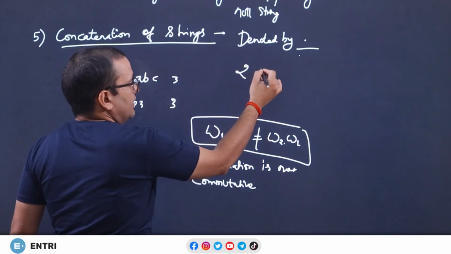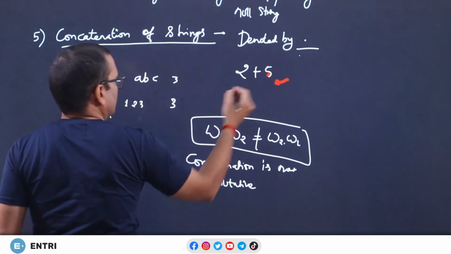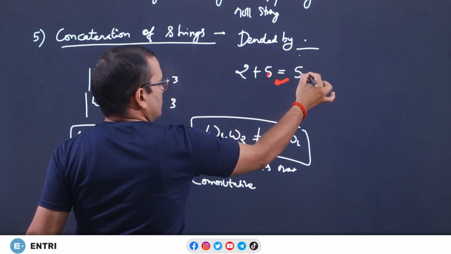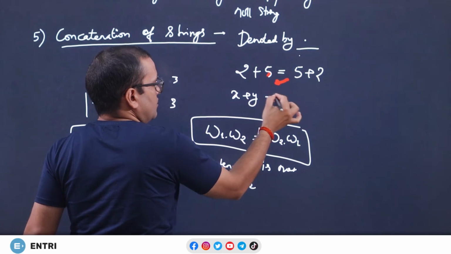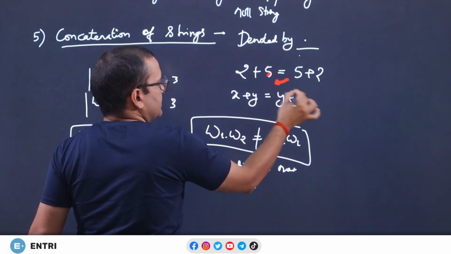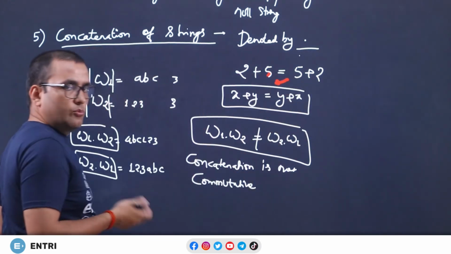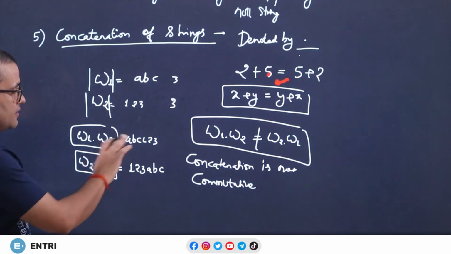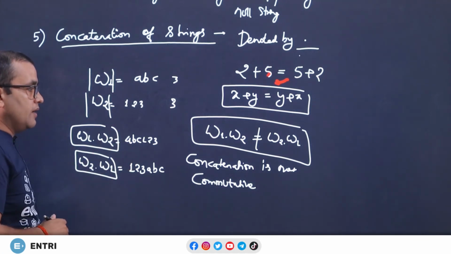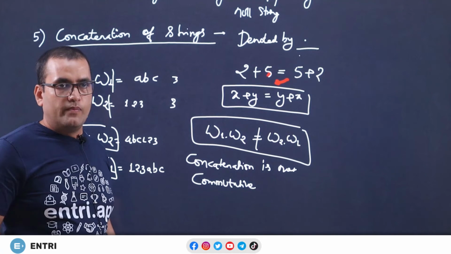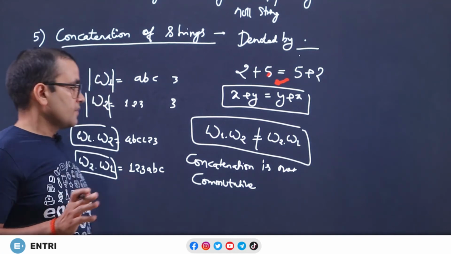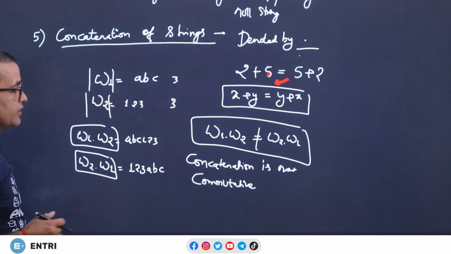Addition, whether you do 2 plus 5 or 5 plus 2, you take any numbers from the universe, the answer will be the same. Addition is commutative, but concatenation is not commutative. Omega 1 dot omega 2 is not equivalent to omega 2 dot omega 1.